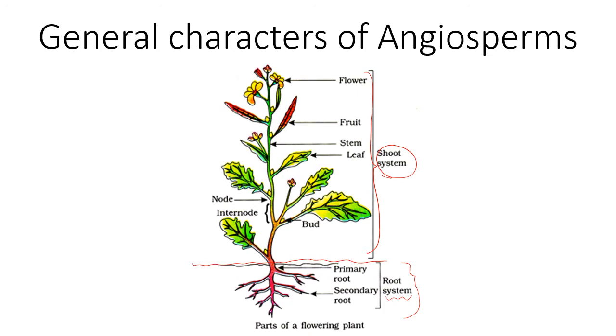If you see, these are main roots, primary roots, and these are secondary roots. Here you will see the stem, here you will see leaf, here you will see the internodal zone, this point of arriving of the leaf, that is node. Here you will see flower, here you will see fruit. Here you will see entire inflorescence. These are actually parts of angiospermic plants.